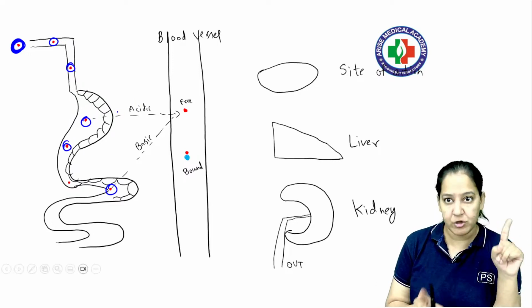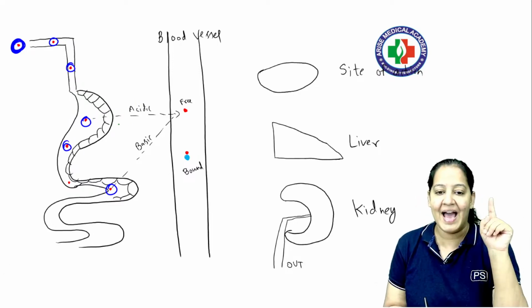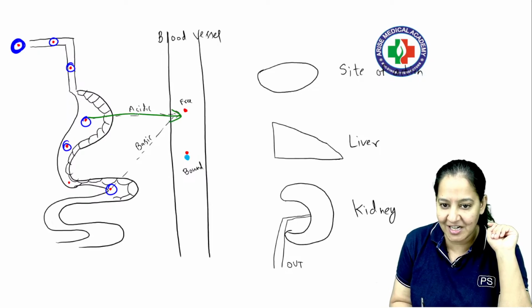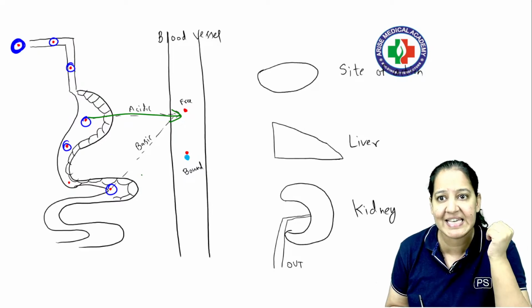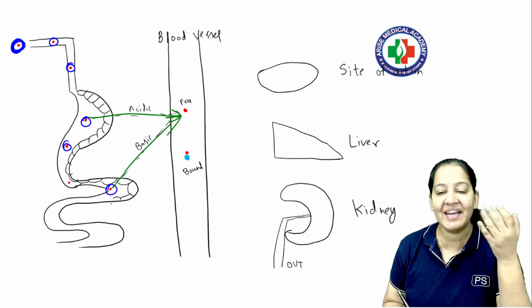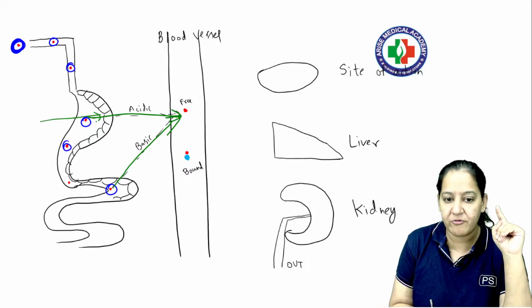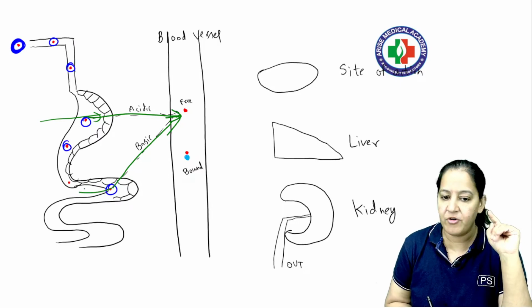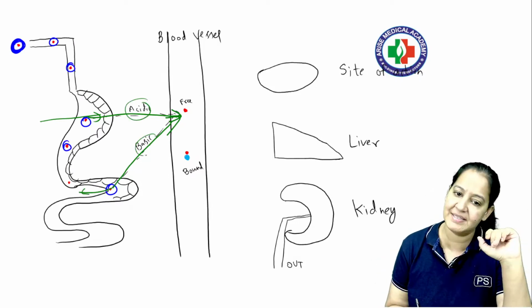You can see for absorption we have two organs, right? So I am saying acidic drugs are absorbed in acidic medium, that is the stomach. The stomach has an acidic medium. We all know our stomach has HCl, and basic drugs are absorbed from basic medium. So the intestine has a basic, alkaline medium. So my point is that acidic drugs are absorbed from the stomach and basic drugs are absorbed from the intestine, right? So same medium for same drug. Acidic drug, acidic medium, basic drug, basic medium.